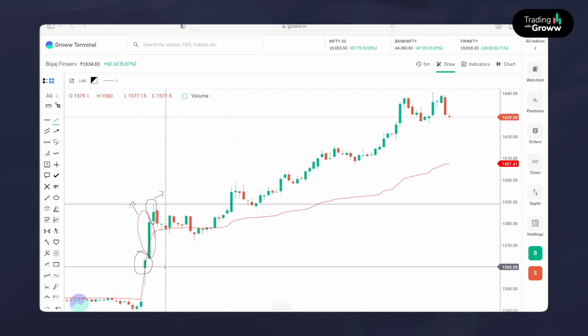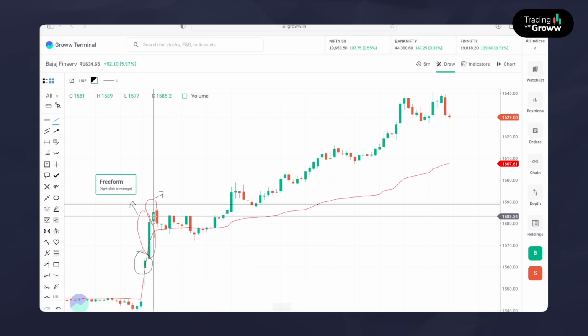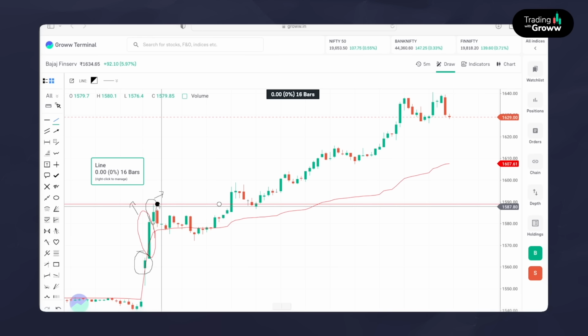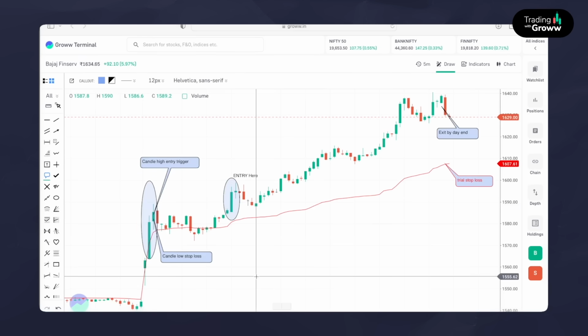The first candle closed above the VWAP. The second candle closed above the previous candle. And when the second candle's high is crossed, we are going to go long. Once our VWAP condition is met, let us see how the entry should be done, how the stop loss should be kept, where the trailing stop loss should be kept, and then where we exit by day end.